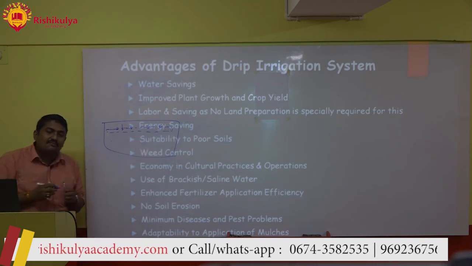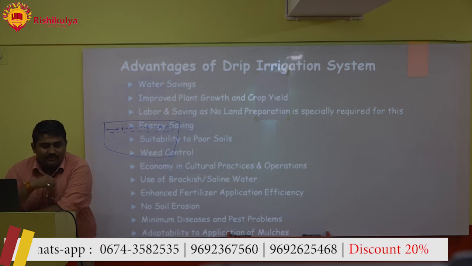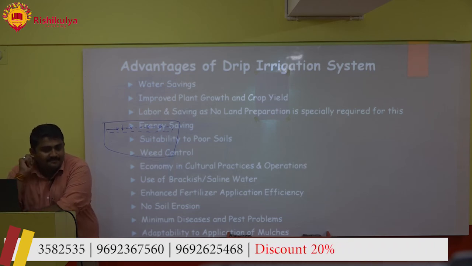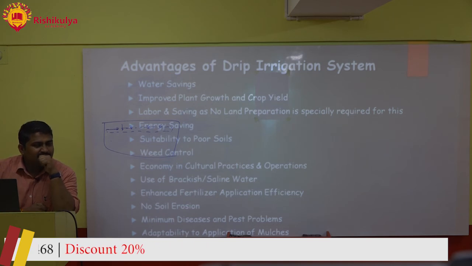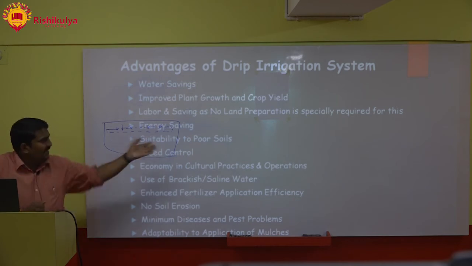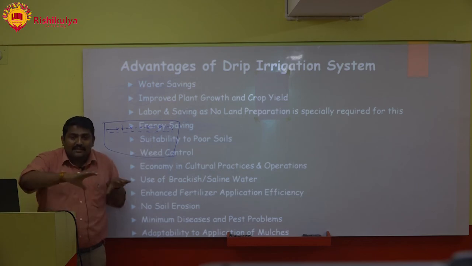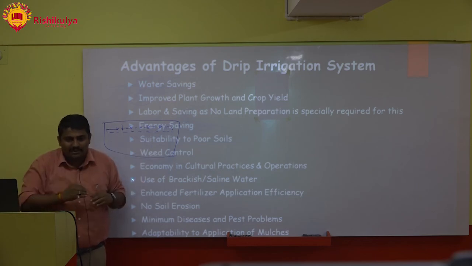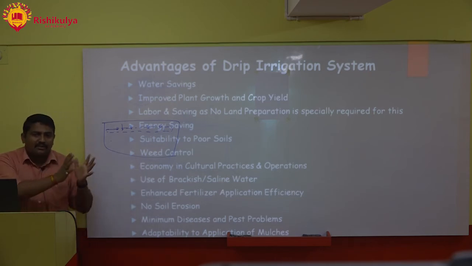So what will be the advantages of mulching? Can you say me 1-2 points? Very good. Evaporation losses can be controlled. Second, wonderful, weed growth can be controlled. Then, something more you think? They also control pest and disease, plus they provide appropriate temperature to the soil, because some roots require high temperature, some require low temperature. So whatever the temperature we can manipulate accordingly, to provide the micro environment.